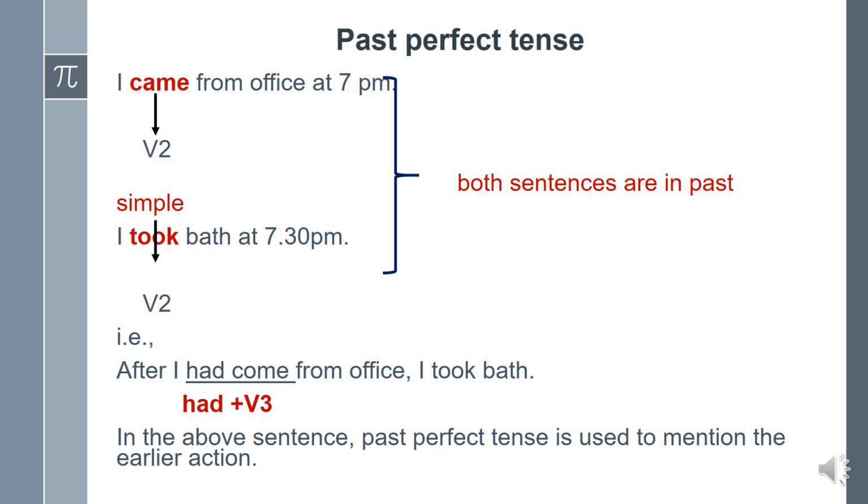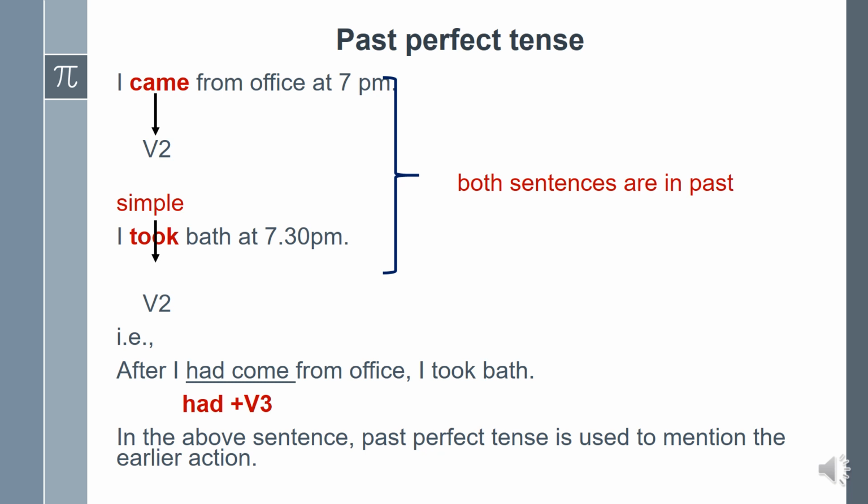I came from office at 7 p.m. I took bath at 7:30 p.m. Here in these two sentences, the verb is in V2 form. These two sentences are in past simple tense. If you want to join the two sentences, okay, the earlier action we must express in past perfect tense.